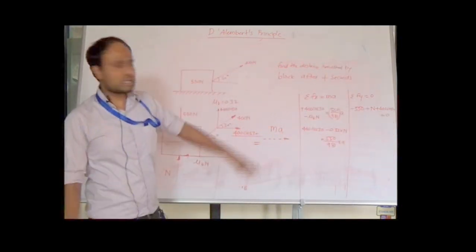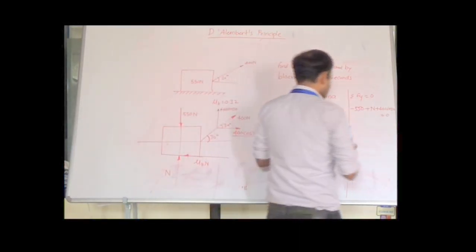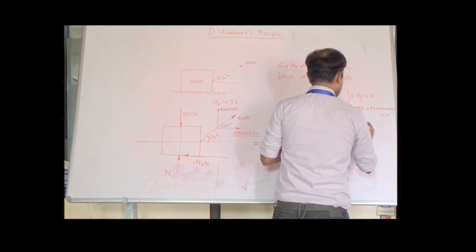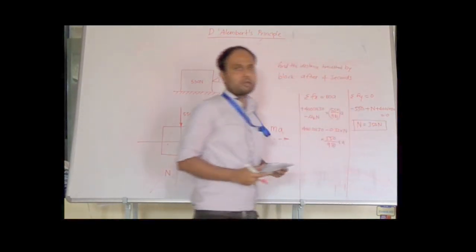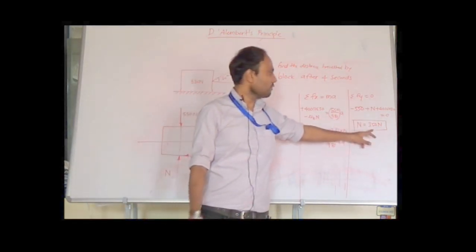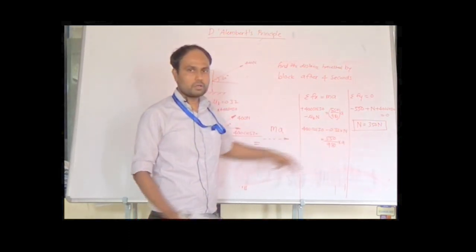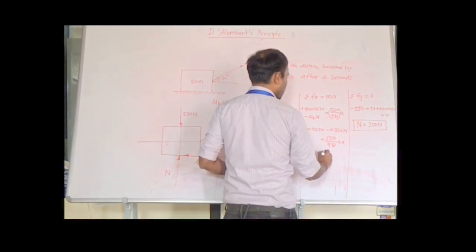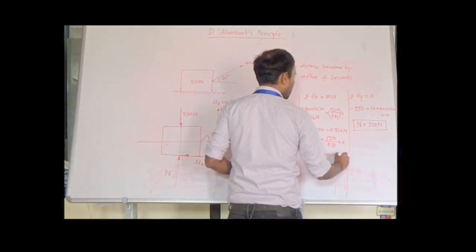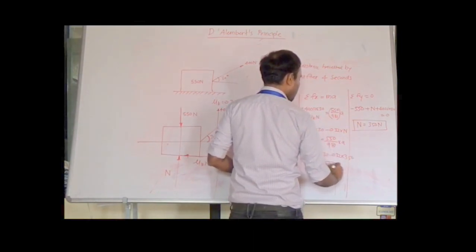If you observe this equation, there is only one unknown. If we simplify this equation, we will get the value of N equal to 350 Newton. If we put this value of 350 Newton in this equation, we will get the value of acceleration: 400 cos 30 minus 0.32 into the value of N, which is 350, is equal to 550 divided by 9.81 into a.